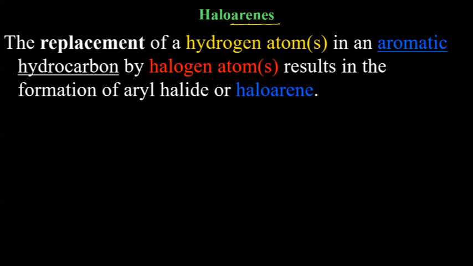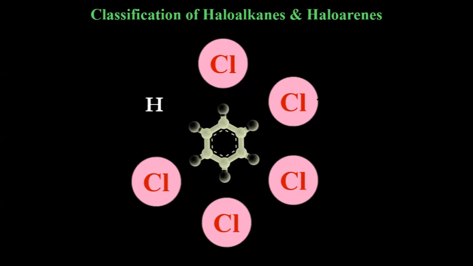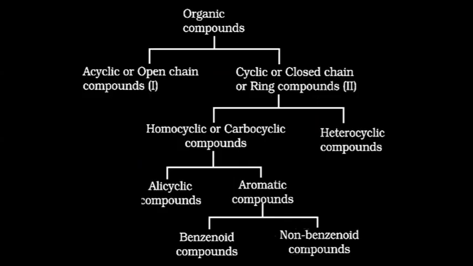Arenes are aromatic compounds. So when we replace hydrogen by halogen in an aromatic compound, then it is haloarene. For example, we have benzene here, and hydrogens are replaced by chlorines. Depending on how many hydrogens have been replaced, the name will change.